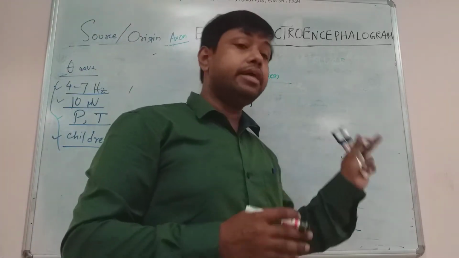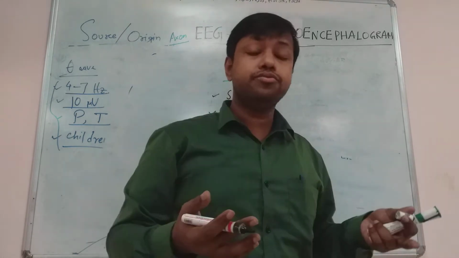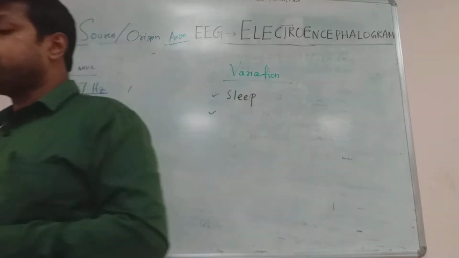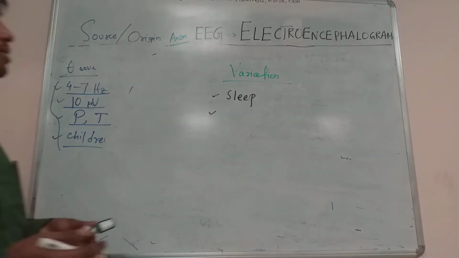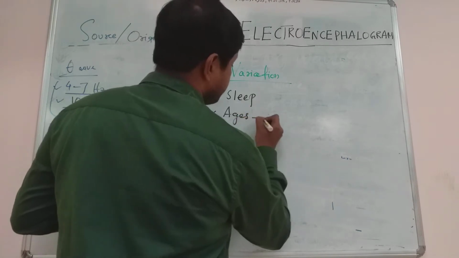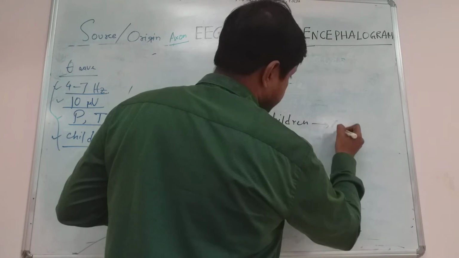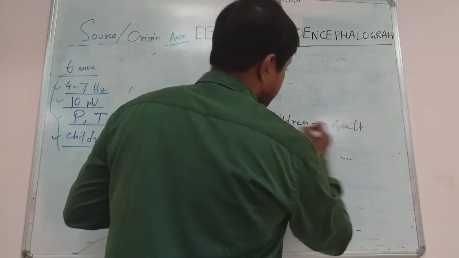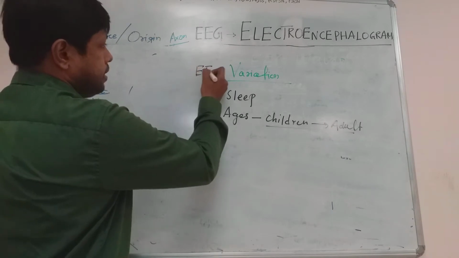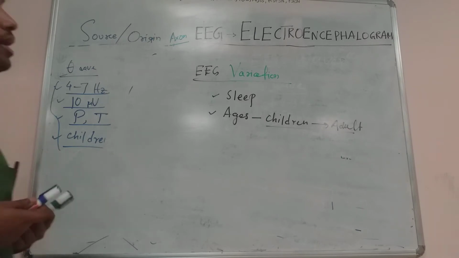Can you understand? That's why EEG, electroencephalogram, is also used for studying various sleep disorders. So it also shows variations depending on sleep. Number 2, variations in ages. EEG wave shows variation from children to adult. Can you understand? EEG wave will show variation depending on the age of the subject.